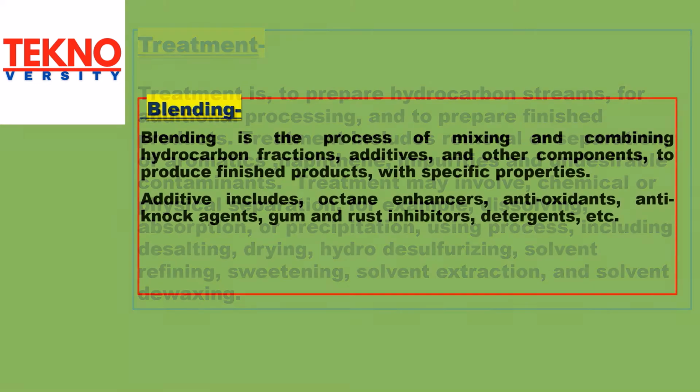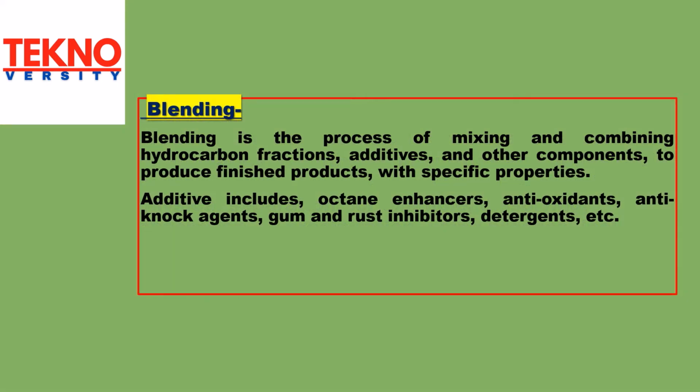Blending. Blending is the process of mixing and combining hydrocarbon fractions, additives and other components to produce finished products with specific properties. Additives include octane enhancers, antioxidants, anti-knock agents, gum and rust inhibitors, detergents, etc.